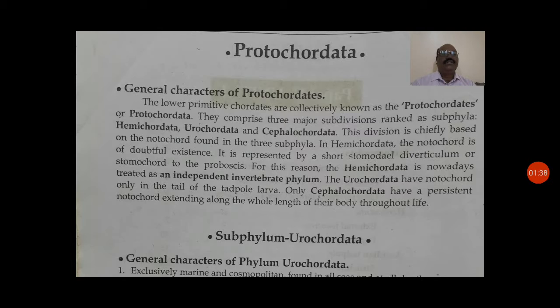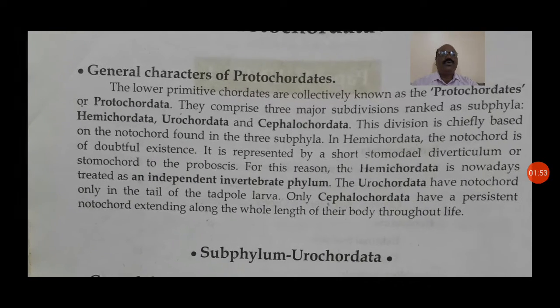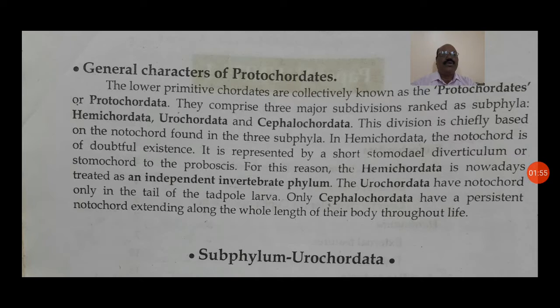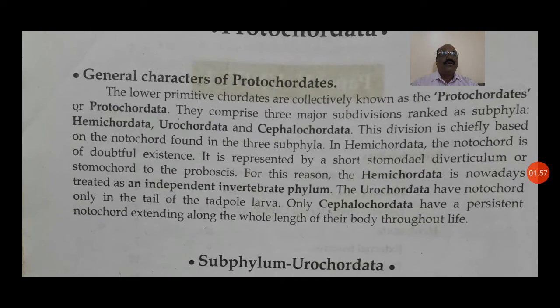So in the general characters of Protochordata, you find these are the lower primitive chordates and they comprise three major subphyla: the Hemichordata, Urochordata and Cephalochordata. These three groups are there because of the presence of the notochord in the development of the animal.